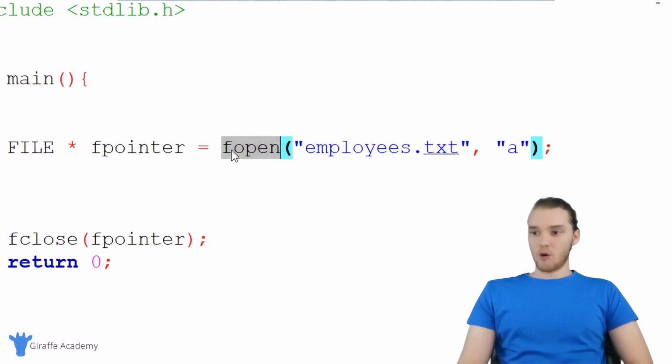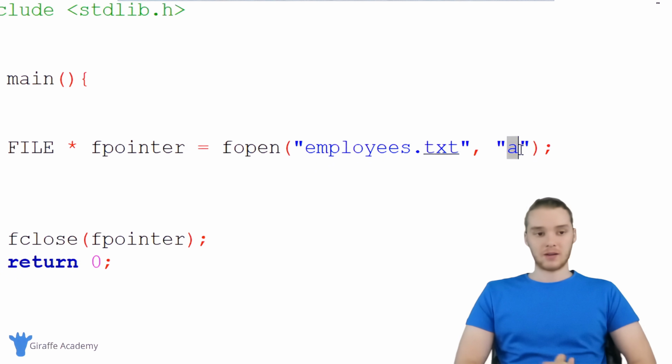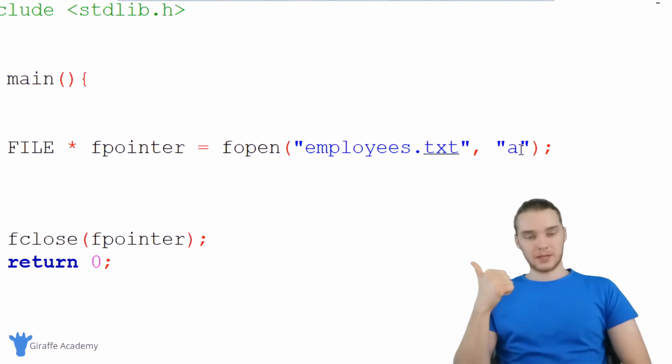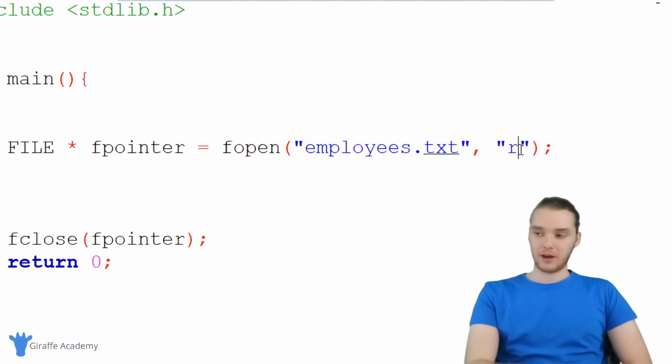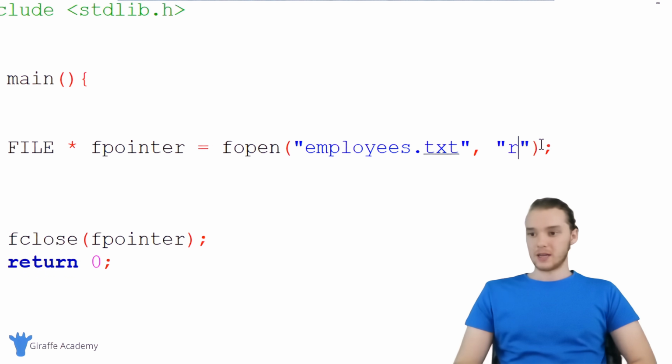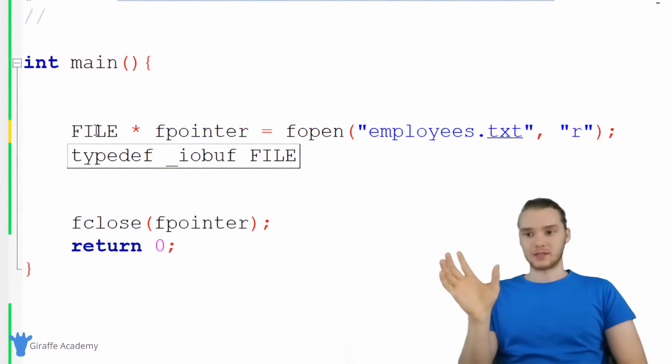And I'm using this fopen function, which basically opens this file, and then I'm specifying a file mode. We talked about the W file mode and the A file mode. Now I want to talk to you guys about the R file mode, and this stands for read. So when I use the R file mode, I'm actually able to read information from the file, and this can be pretty cool. So in order to read the information from the file, I'm actually going to show you guys how we can read the individual lines of the file.